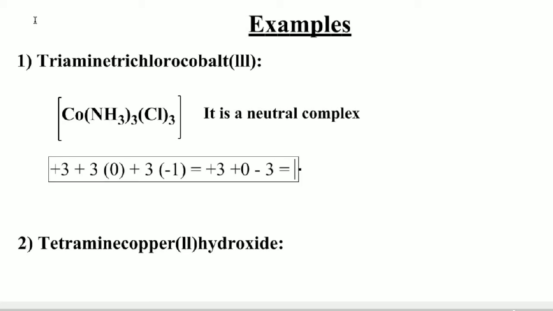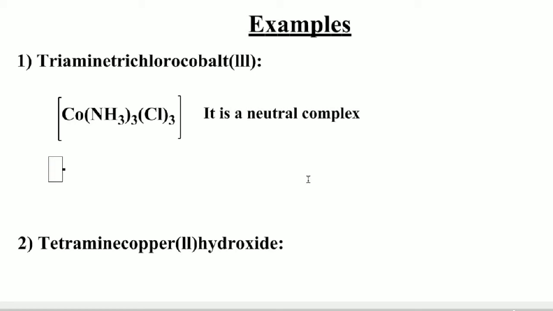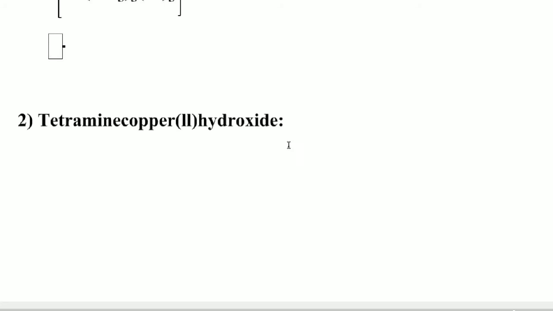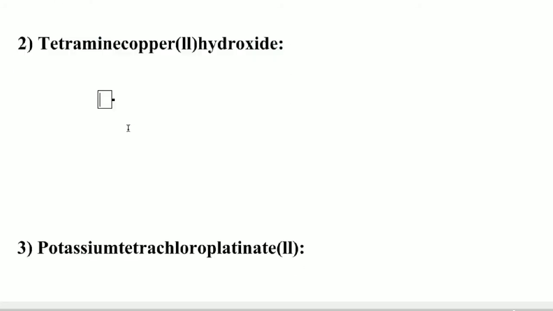Therefore the total charge on the complex is 0, so it is a neutral complex. Co(NH3)3Cl3.